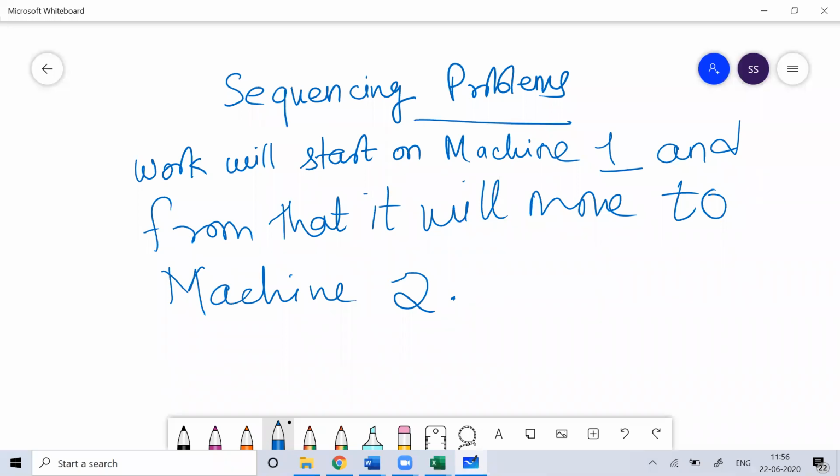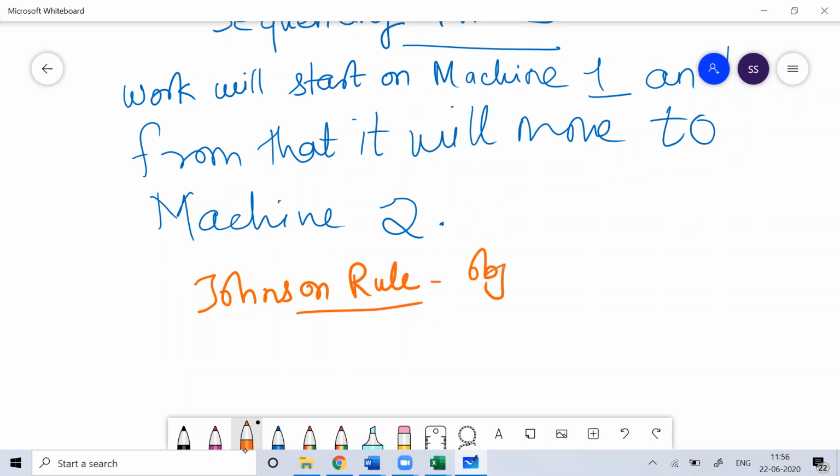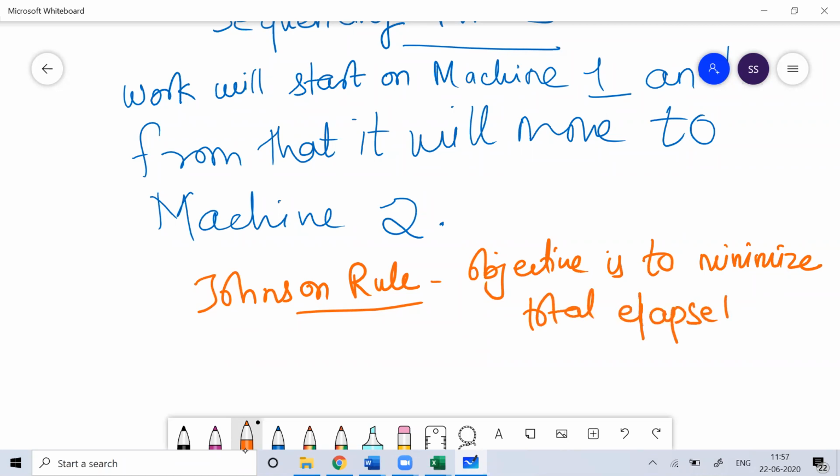When we apply this Johnson rule, what is the objective? The objective is to minimize. When you're finishing the work on machine 1 and then putting it on machine 2, you allocate the work in such a way that you minimize the total elapsed time.